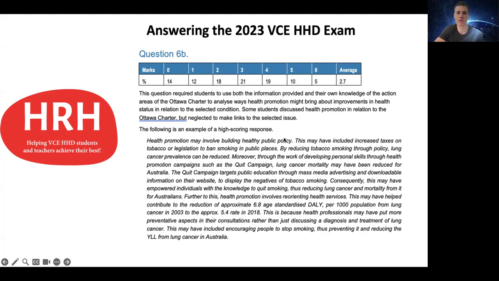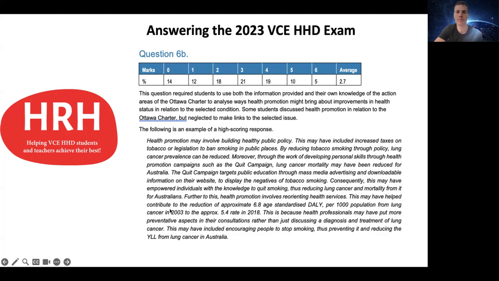So this student here talked about building healthy public policy and talked about increasing taxes on tobacco or legislation to ban smoking in public places, and then linked that into reducing things like lung cancer prevalence. And then they talked about developing personal skills, so health promotion campaigns such as the Quit campaign might reduce smoking and then lung cancer mortality. They talked about the fact these campaigns involve things like educating through mass media advertising and information on their website. They also linked that into empowering individuals to have knowledge to quit smoking, and once again linked that into reducing lung cancer and mortality.